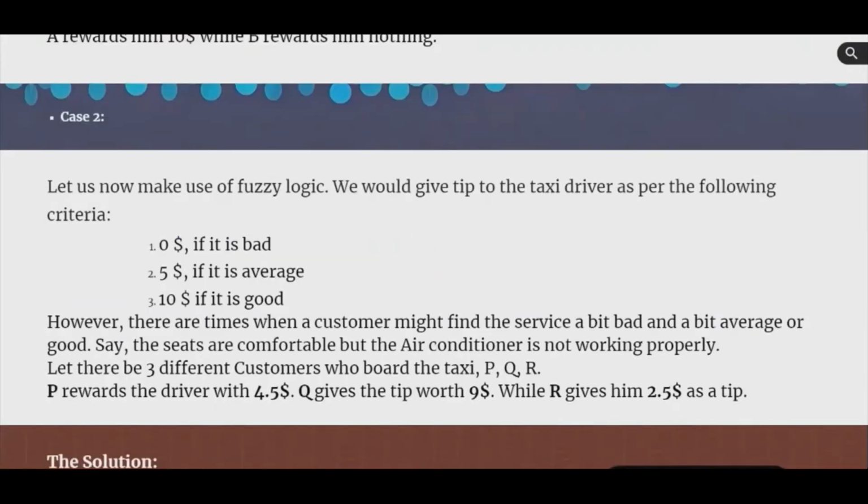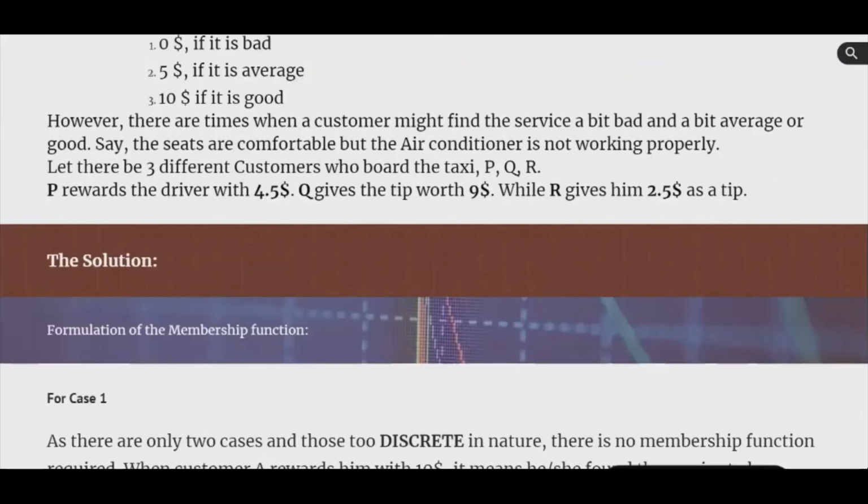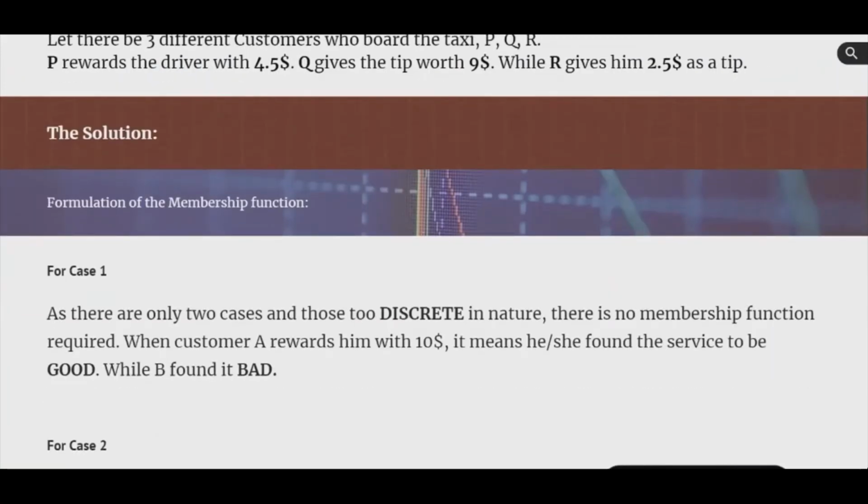Case 2. The tip given for the service will be $0 if it is very bad, $5 if it is satisfactory, and $10 if it is very good. In between these categories lie intermediate categories as follows. Between very bad and satisfactory is bad. Between satisfactory and very good is good. Let 3 customers be P, Q, and R. Each of these customers gives a different tip to the taxi driver. P gives a $4.5 tip, while Q gives $9 and R gives a $2.5 tip.